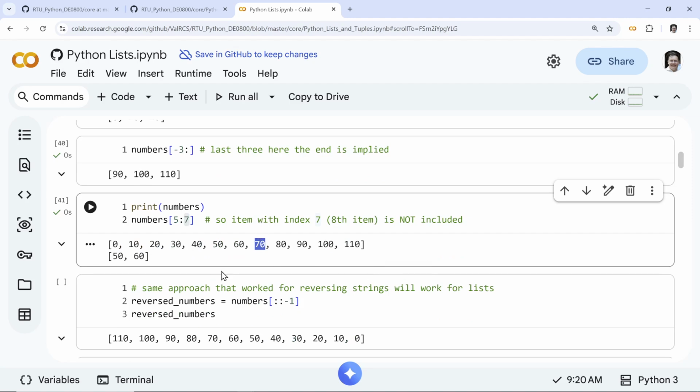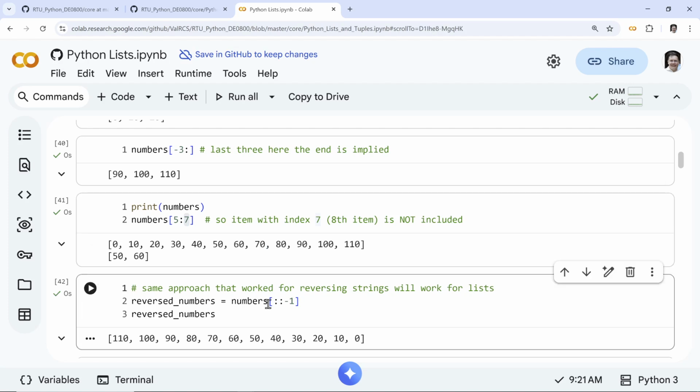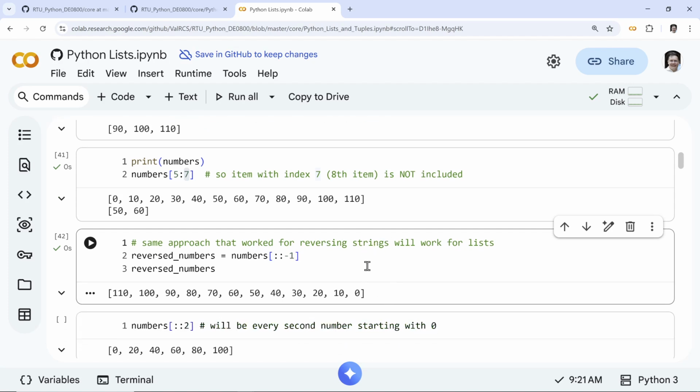And again, we can reverse. This is also fun, right? We can reverse the numbers using the same approach we use for strings. We basically simply go back, right? Using this -1 syntax, which is not quite the way it would work if you followed exactly the logic, but it's such a handy shortcut that has been in Python, and people have been using it for a long time.